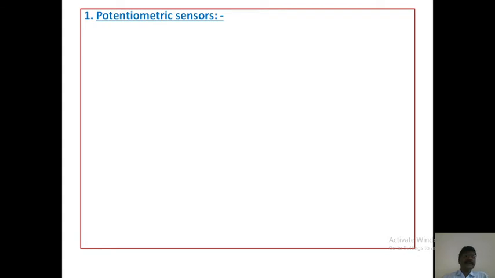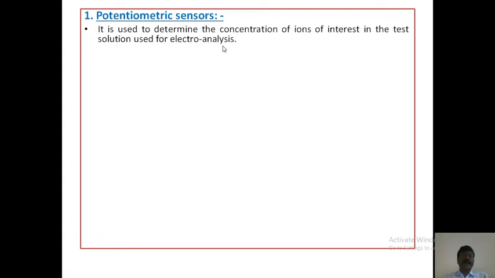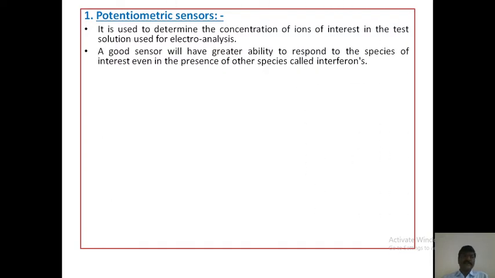First of all, potentiometric sensors. It is used to determine the concentration of ions of interest in the test solution used for electroanalysis. A good sensor will have greater ability to respond to the species of interest even in the presence of other species, called interference.